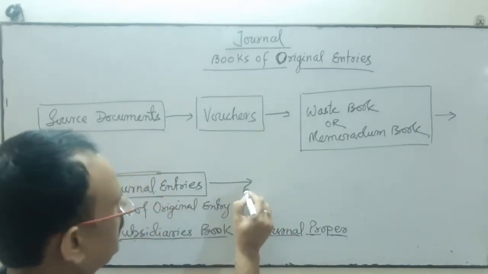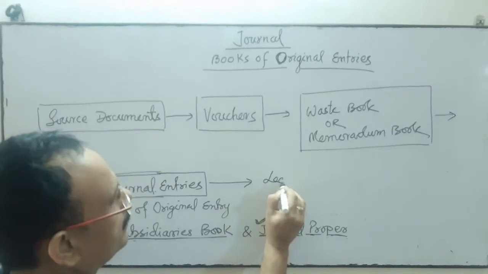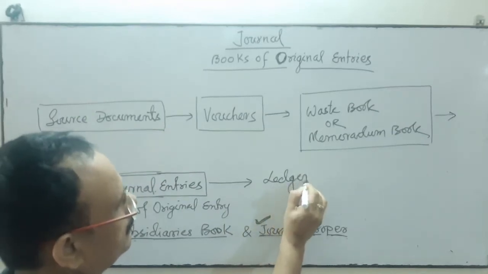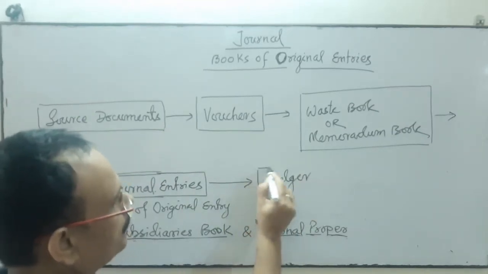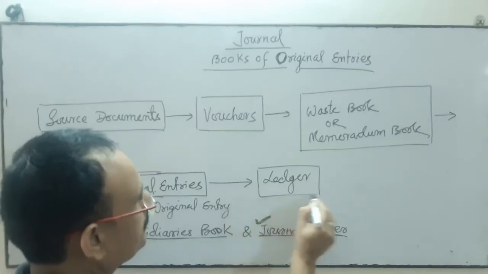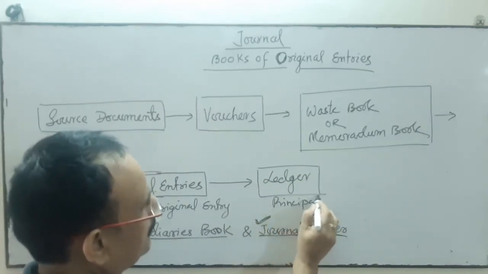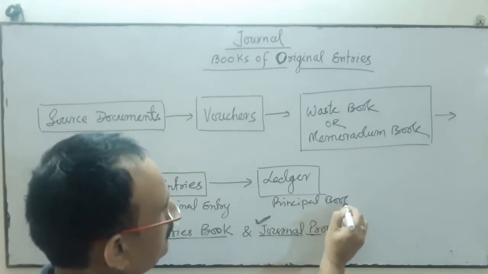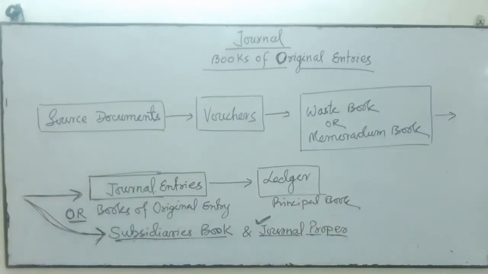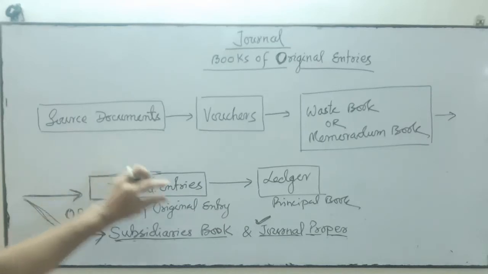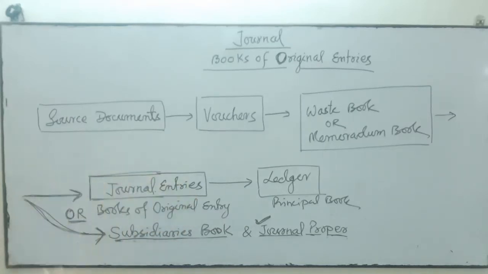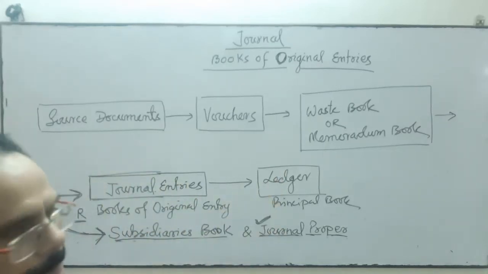Thereafter, from the journal we prepare the ledger. Ledger is called the principal book, and the journal is called the book of original entry. Then the ledger will be prepared.